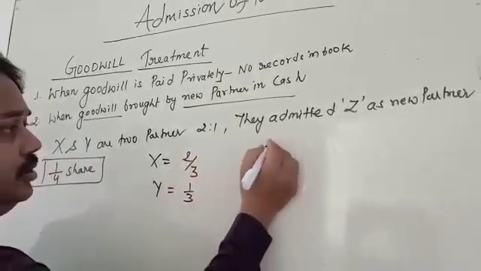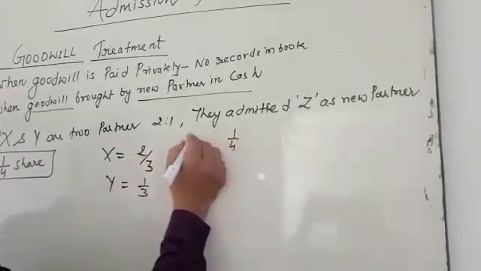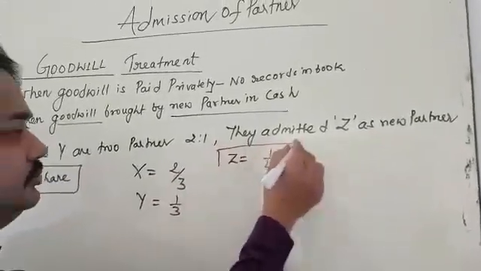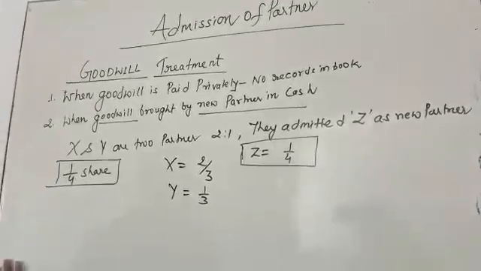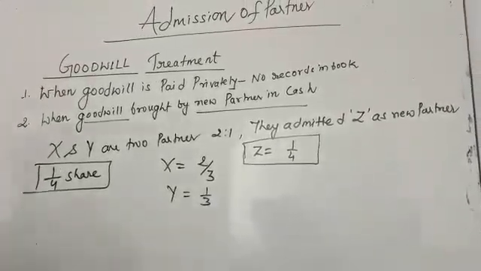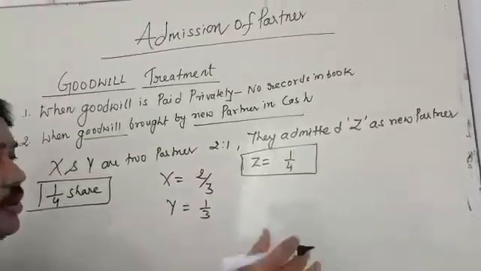Why? Because Z is going to take 1/4. So my dear student, the profit sharing ratio of X and Y is going to be changed.